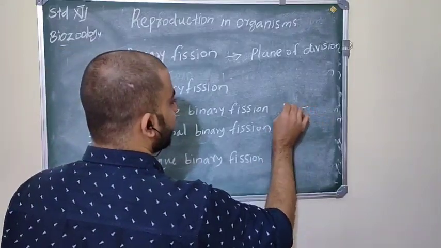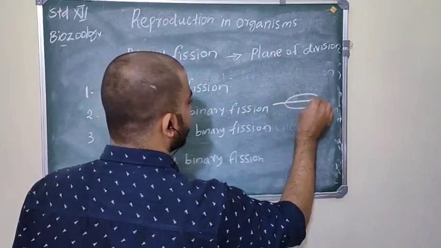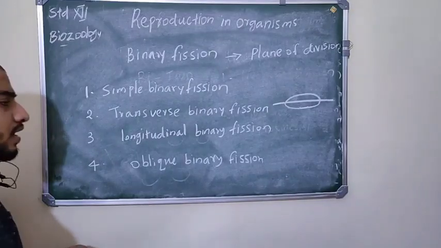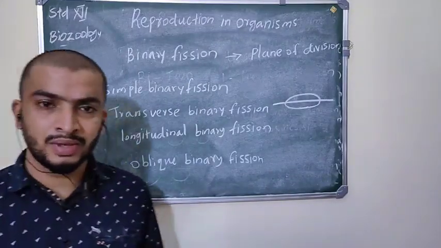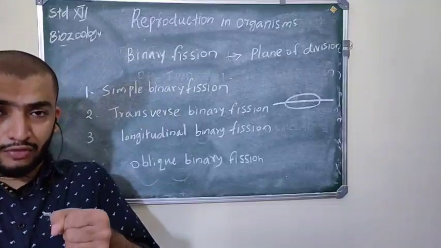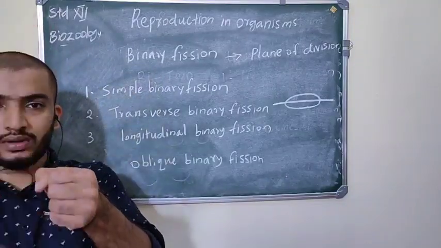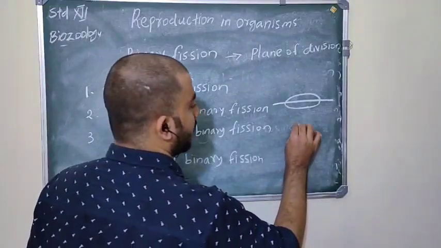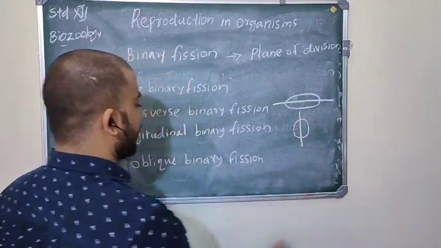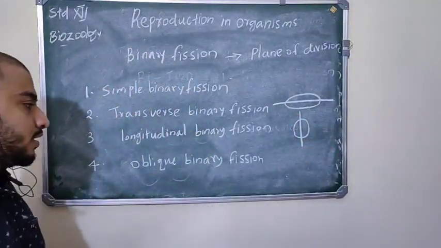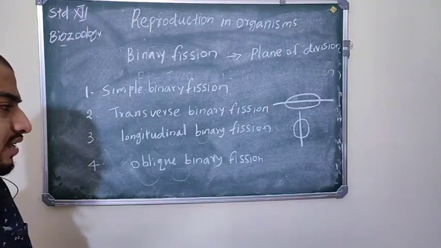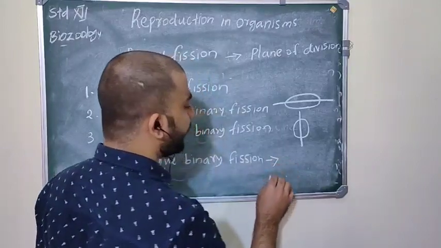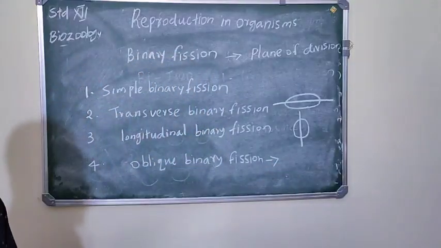For example, this is a parental organism. The plane of division runs through the transverse axis of the parental organism. And longitudinal binary fission means the plane of division runs through the longitudinal axis of the organism. And oblique binary fission produces unequal daughter individuals.